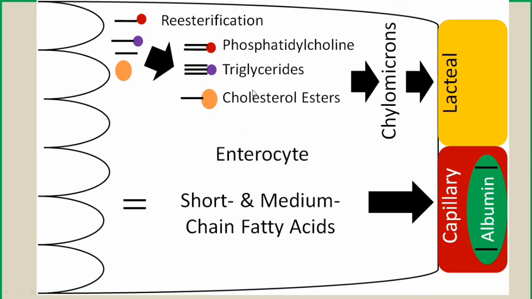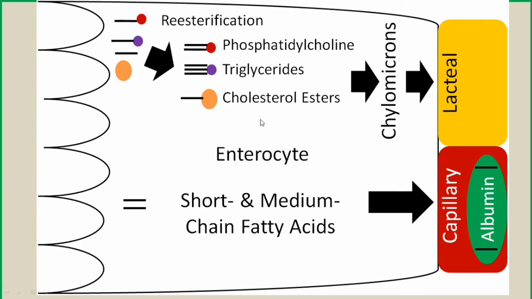As these were digested in the small intestine, the triglycerides were converted into glycerol and free fatty acids, cholesterol esters were converted into free fatty acid and cholesterol, and the same for the phospholipids. But again, it will form the re-esterification, that will again form the ester bond. It will form the complex molecules: triglycerides, cholesterol esters, and phosphatidylcholine.